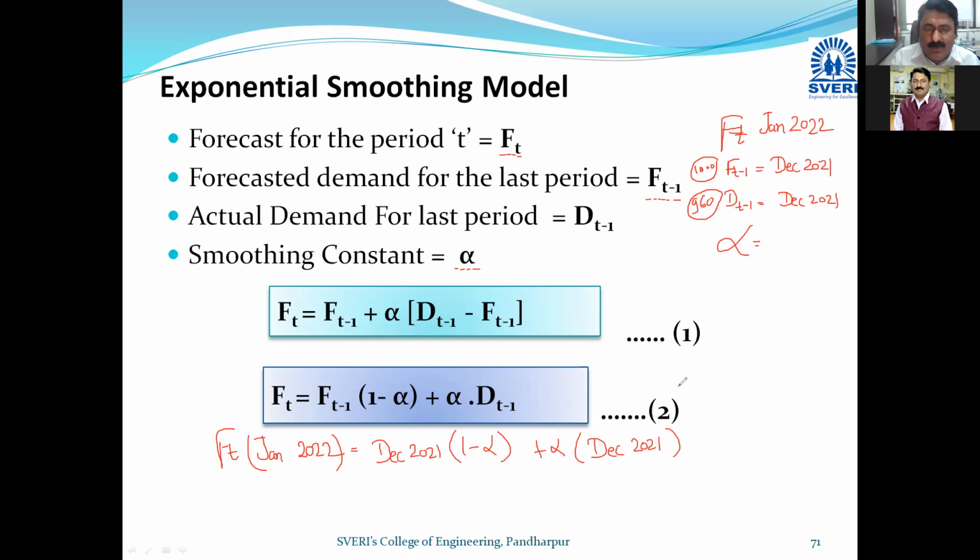So let us try to understand, friends, by using the formula. For better understanding, I have substituted the values.